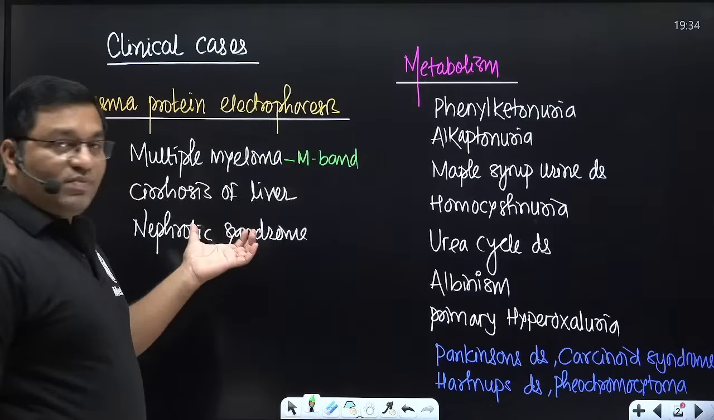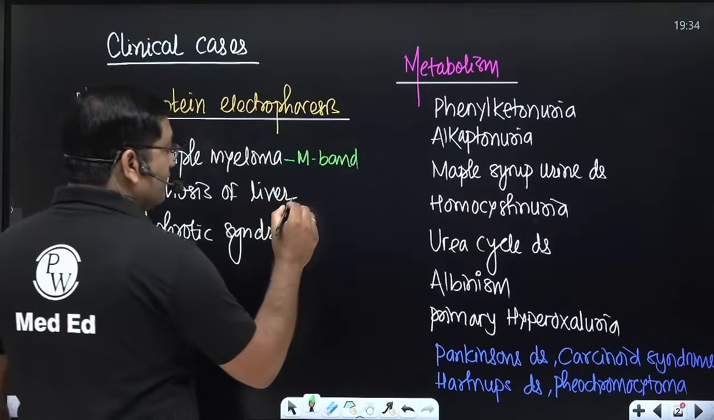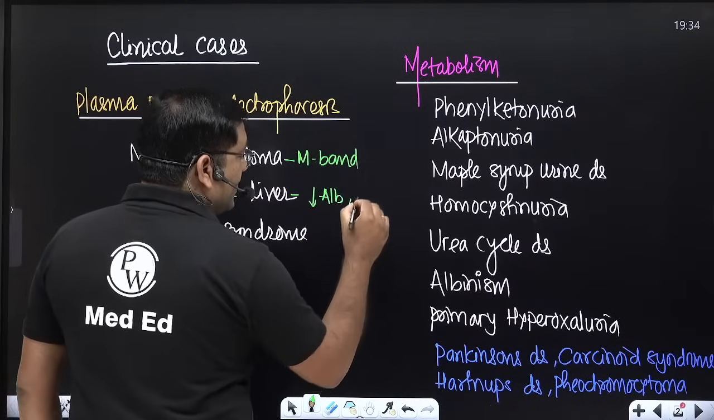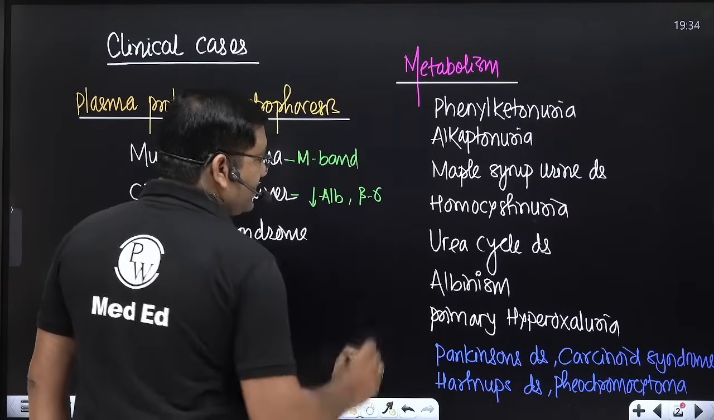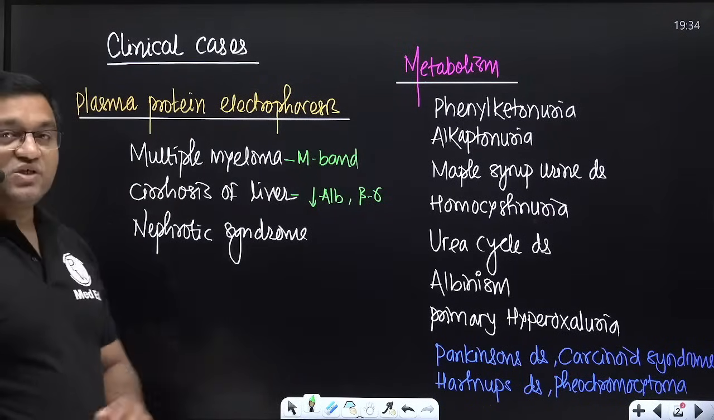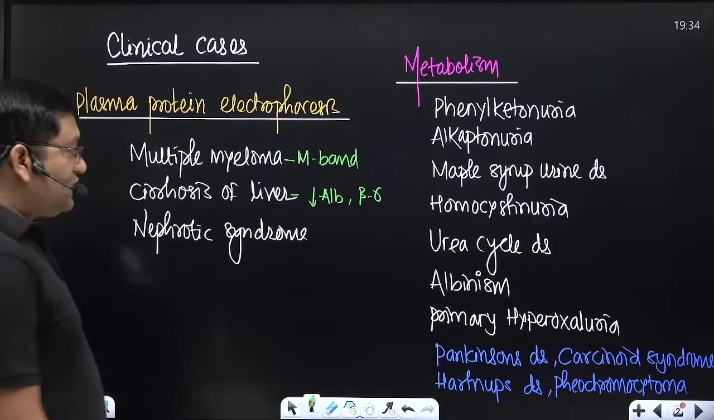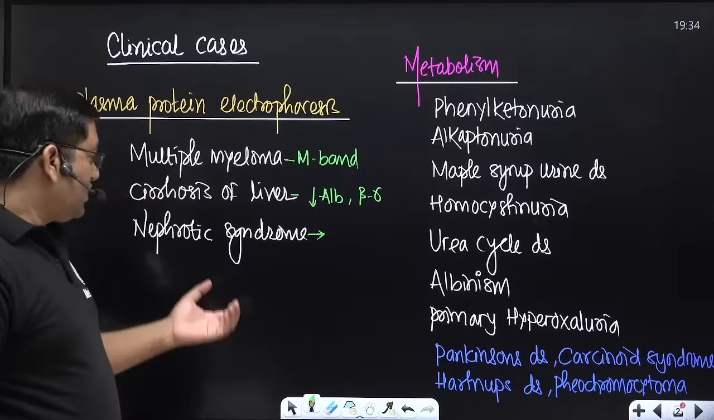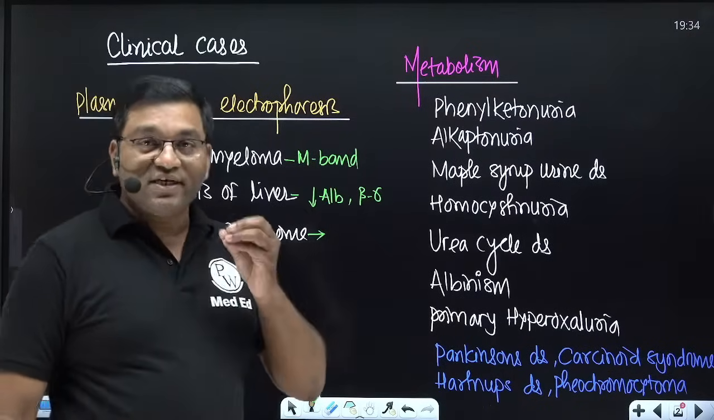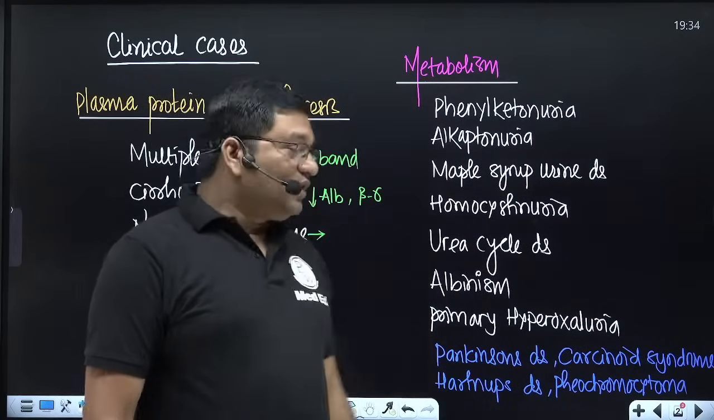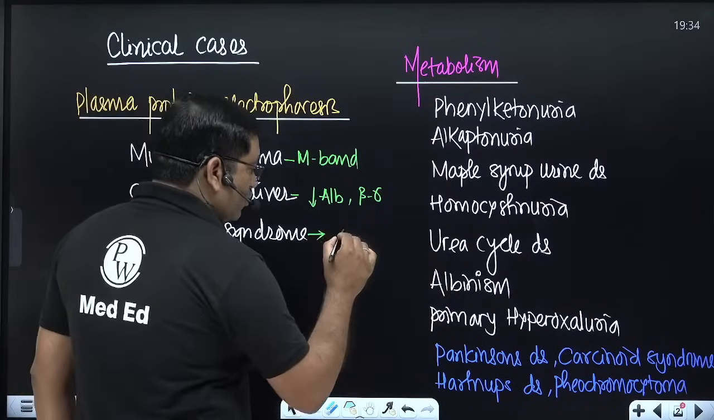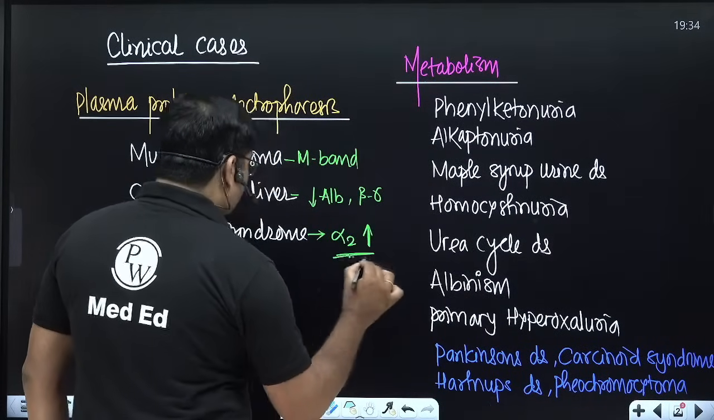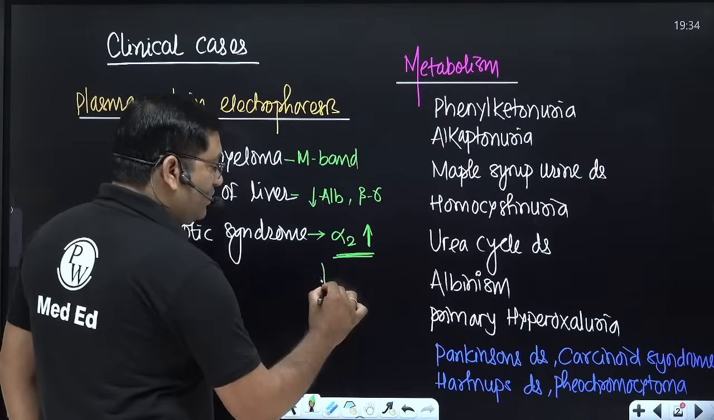Then cirrhosis of liver. In cirrhosis of liver, you will get decreased albumin, and beta gamma bridging may be there. Beta gamma bridging or increased gamma globulin will be there in cirrhosis of liver. In nephrotic syndrome, as other proteins are lost in the urine, because of the larger size of alpha 2 macroglobulin, the alpha 2 fraction is retained. So there are raised alpha 2 globulin levels in nephrotic syndrome and decreased albumin level in the electrophoresis.